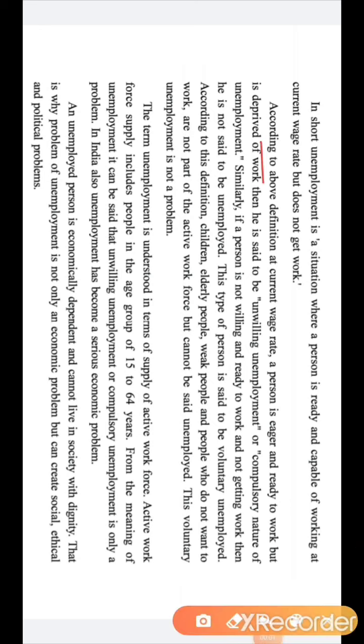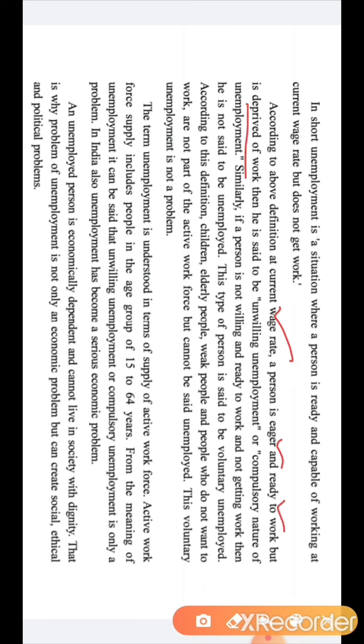According to the above definition, at the current wage rate, a person is eager and ready to work but is deprived of work. Then it is said to be involuntary unemployment or compulsory unemployment. Pay attention here. It is written that a person is ready to accept the market prevailing wage rate. He has the desire to work and is ready to work, but still he is deprived of work.